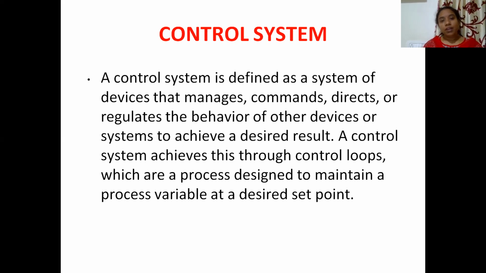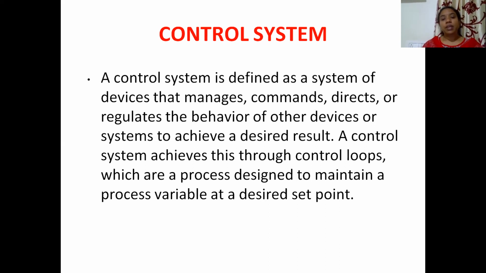Now let us talk about the control system which is used in our electrical engineering. A control system is defined as a system of devices that manages, commands, directs, and regulates the behavior of other devices or systems to achieve a desired result. I want a desired result. So in order to achieve the desired results, the plant, whatever system we are taking, is being managed, commanded, and directed to regulate the behavior of other devices or systems to achieve the desired output. This is known as a control system.